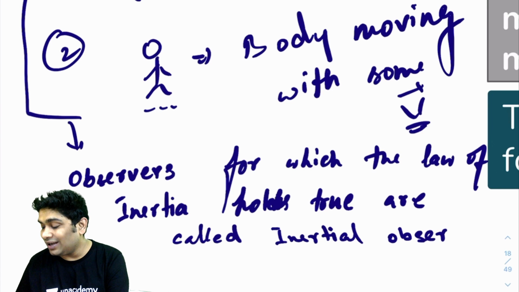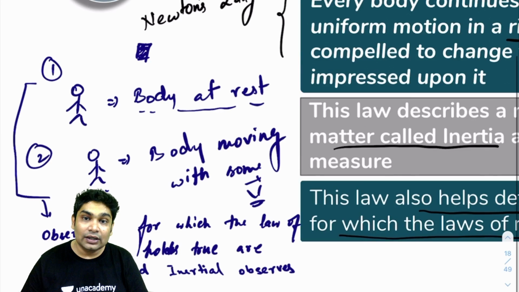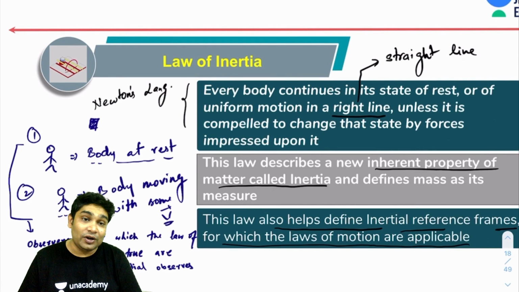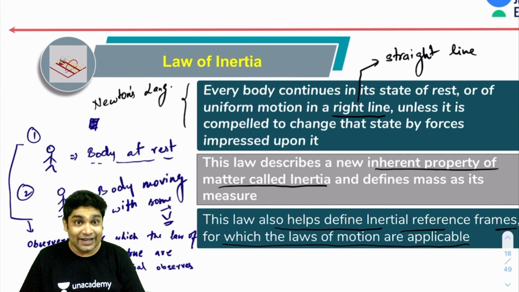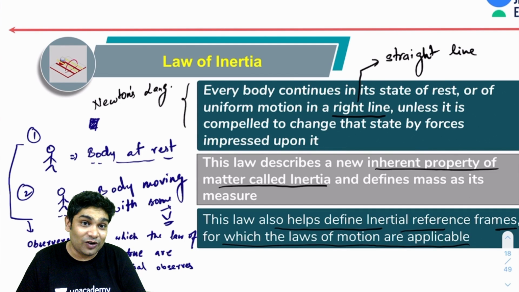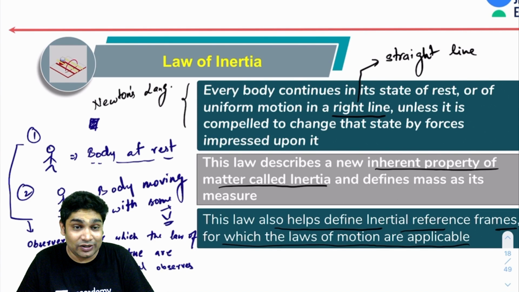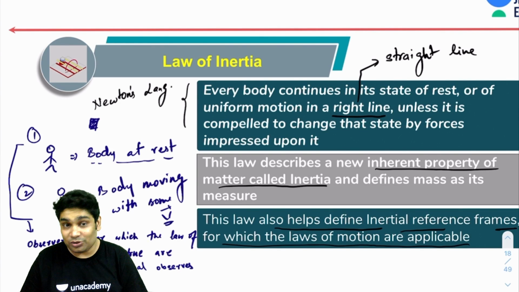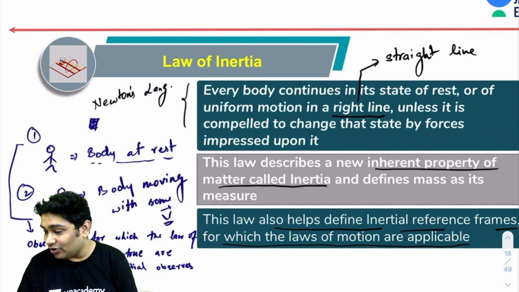You realize this law also tells you another small little secret, that it is impossible for you to differentiate between two inertial observers. Like in the case where I told you that you have observer 1 and observer 2. Now, you don't know which one of these observers is actually at rest and the body is also actually at rest. There could have been two possibilities.